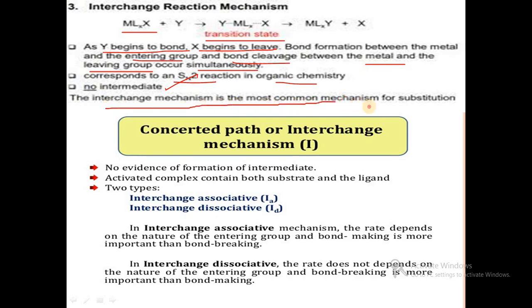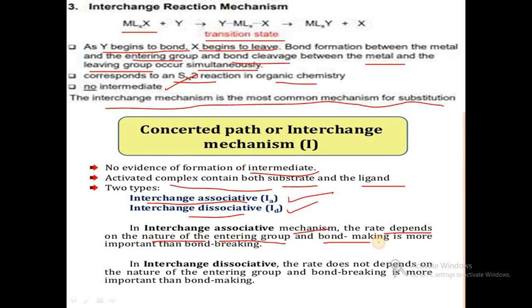The interchange mechanism is the most common mechanism for substitution reactions. It is also called a concerted pathway. No evidence for formation of intermediates. The activated complex contains both the substrate and the ligand. There are two types: interchange associative IA and interchange dissociative ID. In interchange associative mechanism, the rate depends on the nature of the entering group, and bond making is more important than bond breaking. In interchange dissociative, the rate does not depend on the nature of the entering group, and bond breaking is more important than bond making. So this is about the